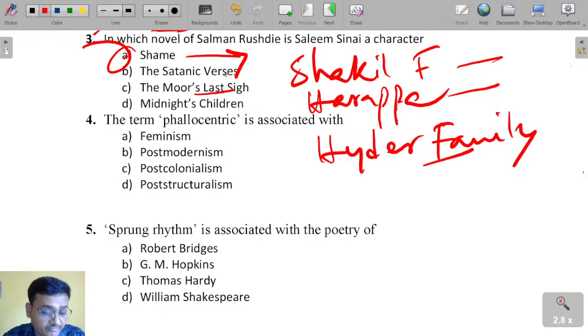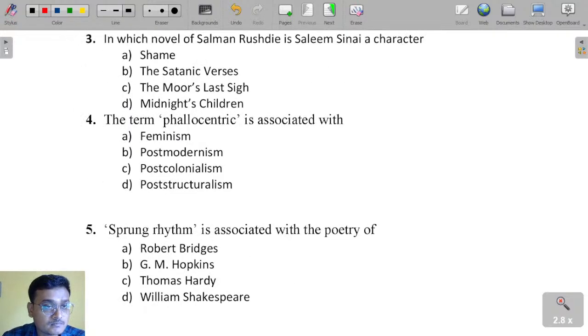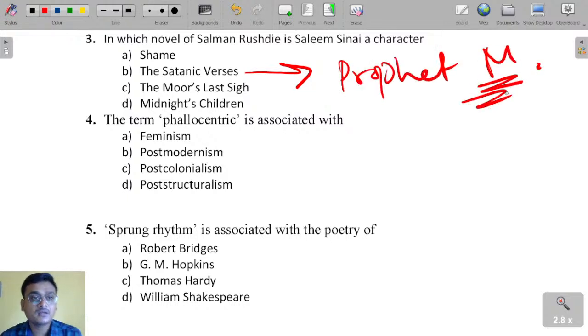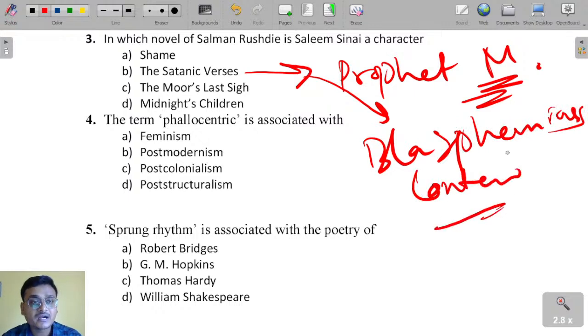And for The Satanic Verses, he was heavily influenced by the Prophet Muhammad. The Prophet Muhammad inspired Salman Rushdie to write The Satanic Verses, and due to its blasphemous content, a fatwa was declared against Salman Rushdie.